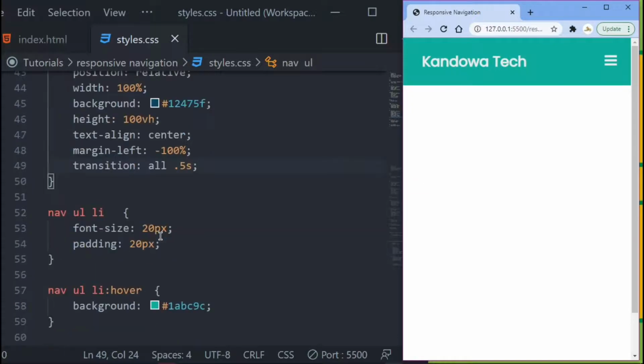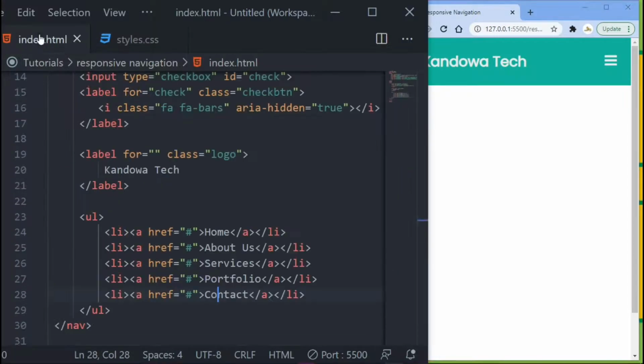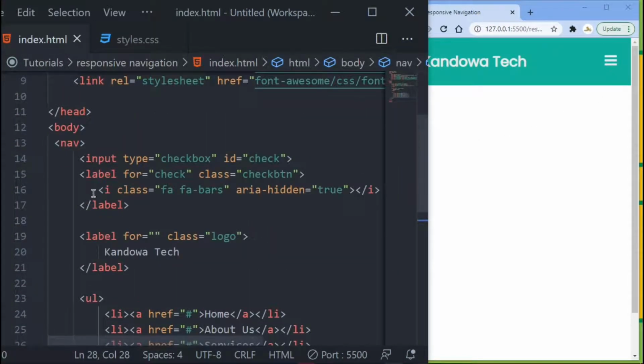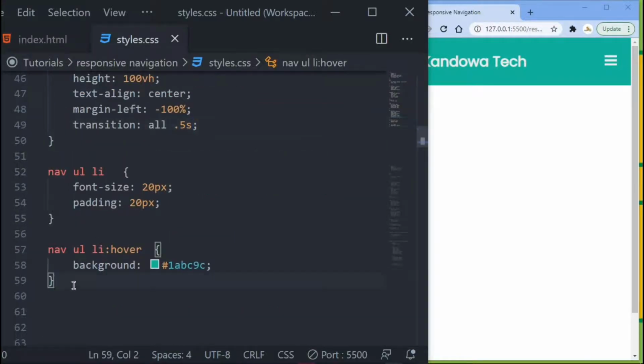So now once you click on here, you want your navigation to appear. So as you can see, even if you click on this icon, nothing is happening. So once you click on this checkbox here, you want your navigation to appear. But then if you come in here, these icons here got a label, which is for a checkbox, but it was made for this input here with the ID of check. Right, so we have to call this check here. So come here, and then you know it's an ID, so I want you to come down, call check, right?